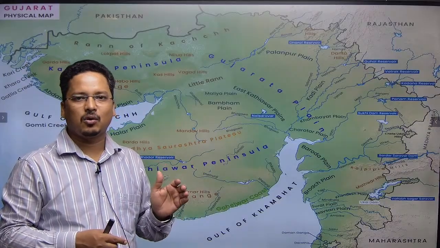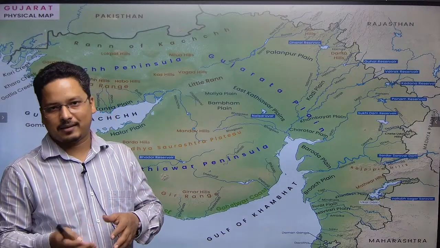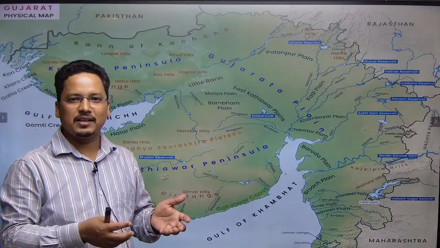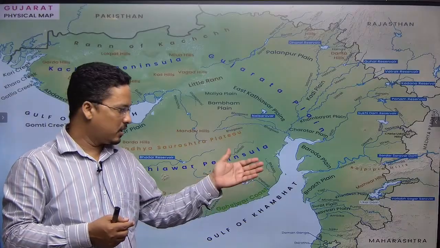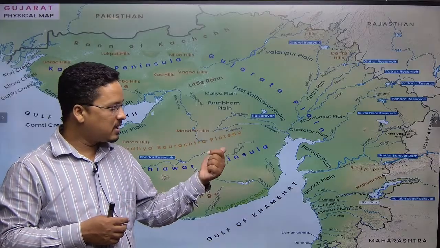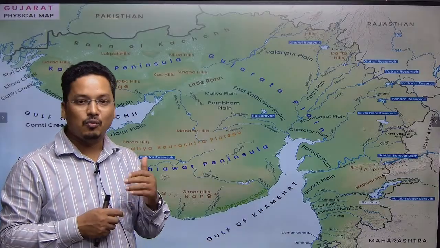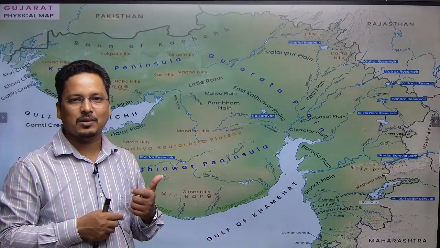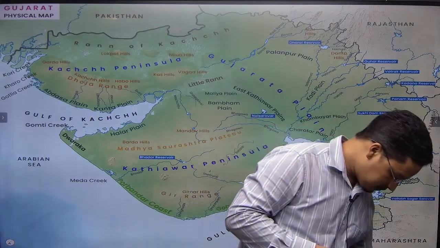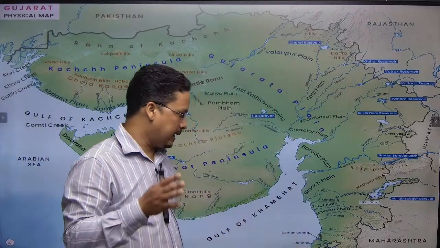This river is also sometimes in the news, and you might have heard, the only river that has not got married. If somebody asks you which is the only river in India that has not got married, that is Narmada. The majority of the rivers move towards the east, but this river chose the path to move towards the west. Why? Because of the geographical condition, the Rift Valley. That is why the river flows towards the west and makes an estuary, not a delta. Right? Not a delta.